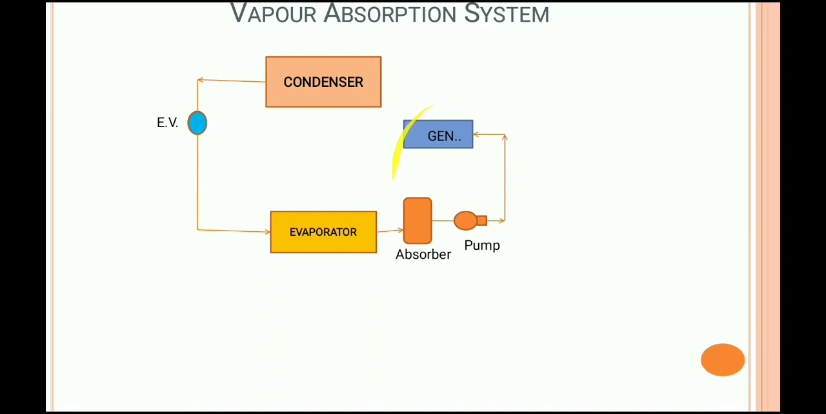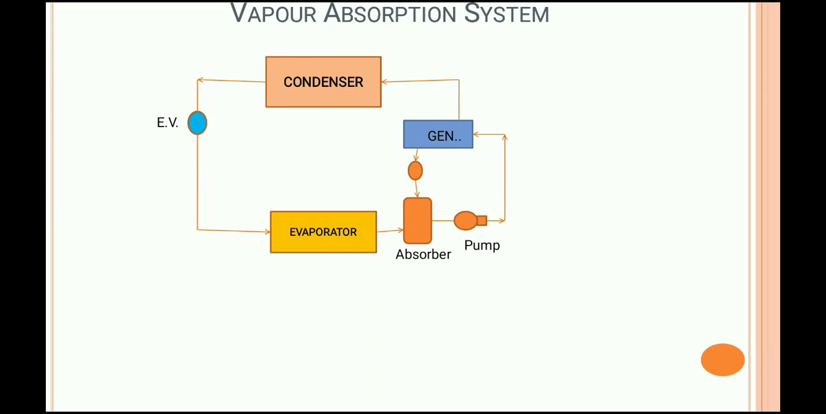Why is it a weak solution? Because the maximum part of the refrigerant is extracted from the solution. That vapor form of refrigerant will go to the condenser. Okay, clear? And here the lean or weak solution of refrigerant is left, which goes to the absorber. Okay, I am repeating again. The rest of the weak solution from the generator goes to the absorber.